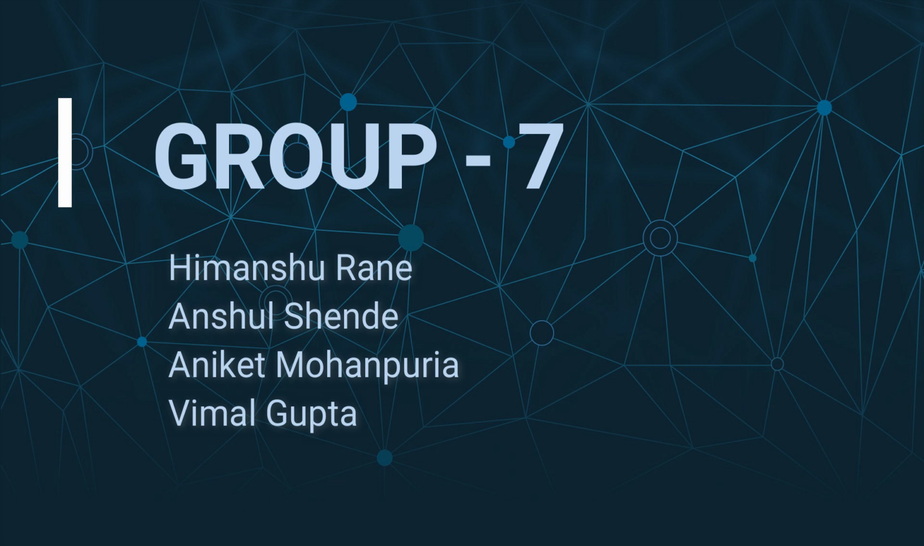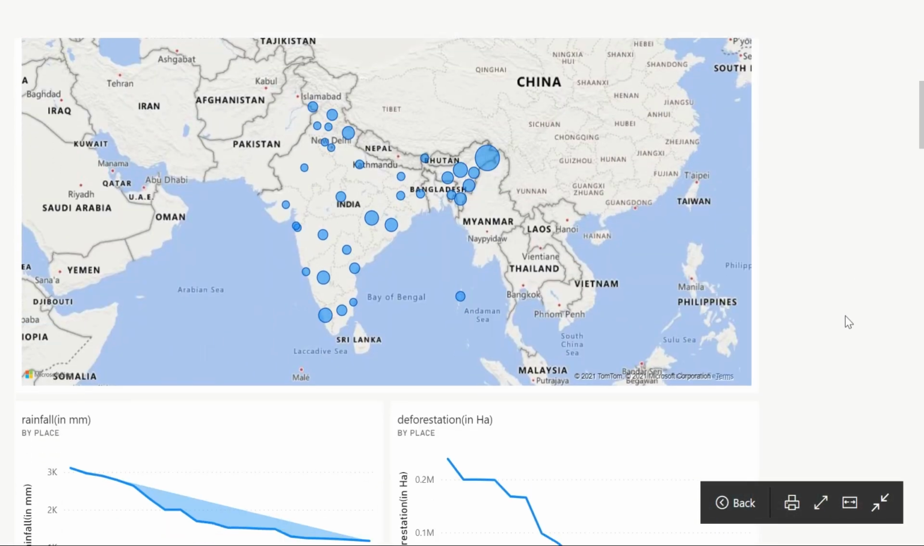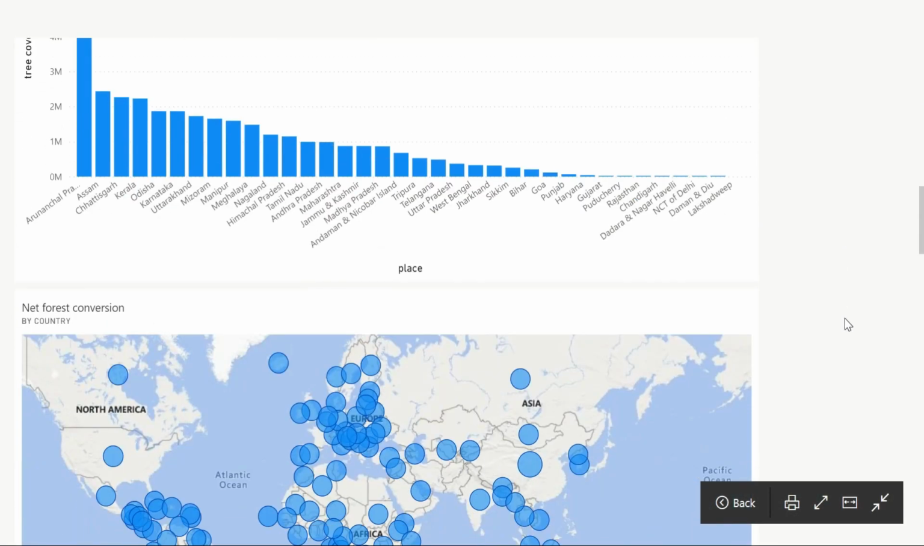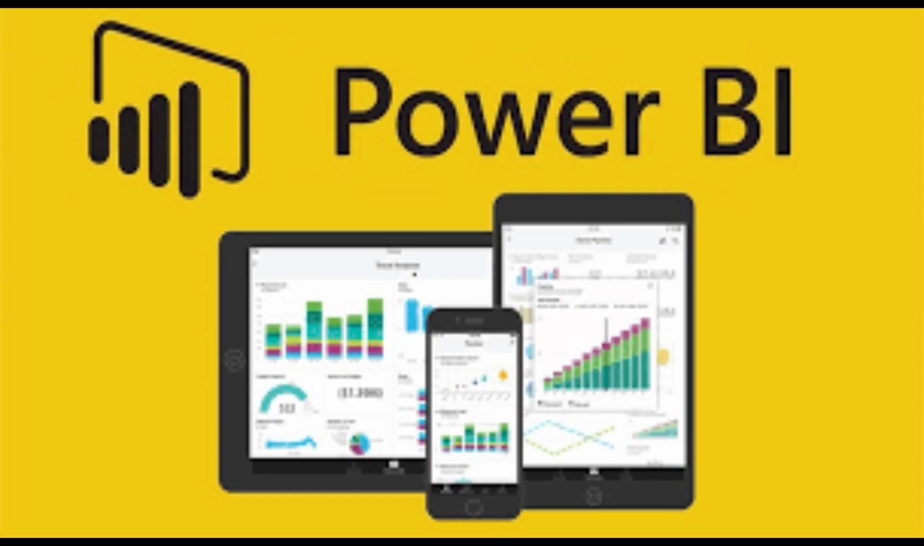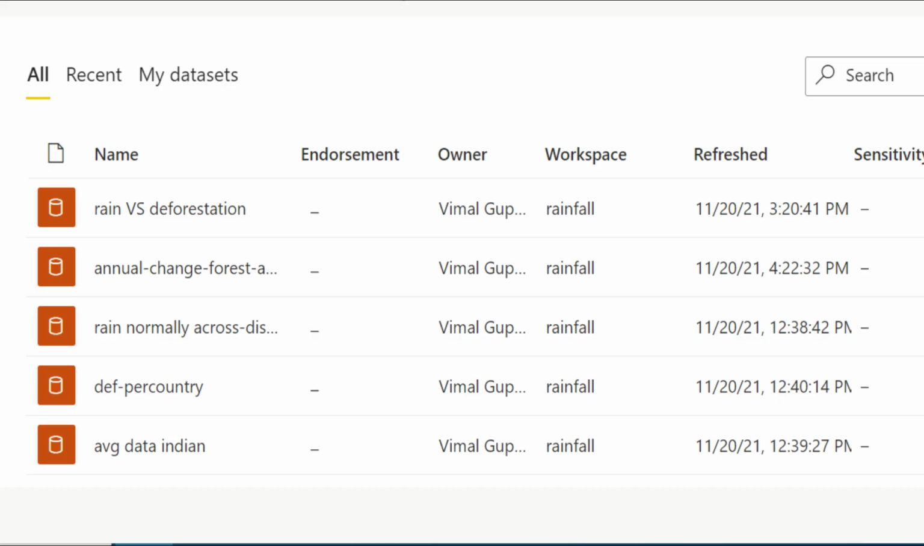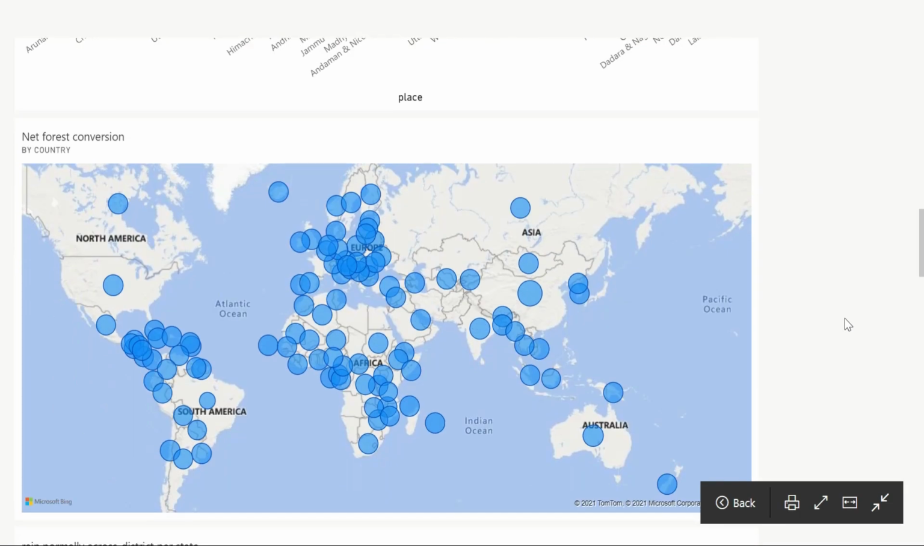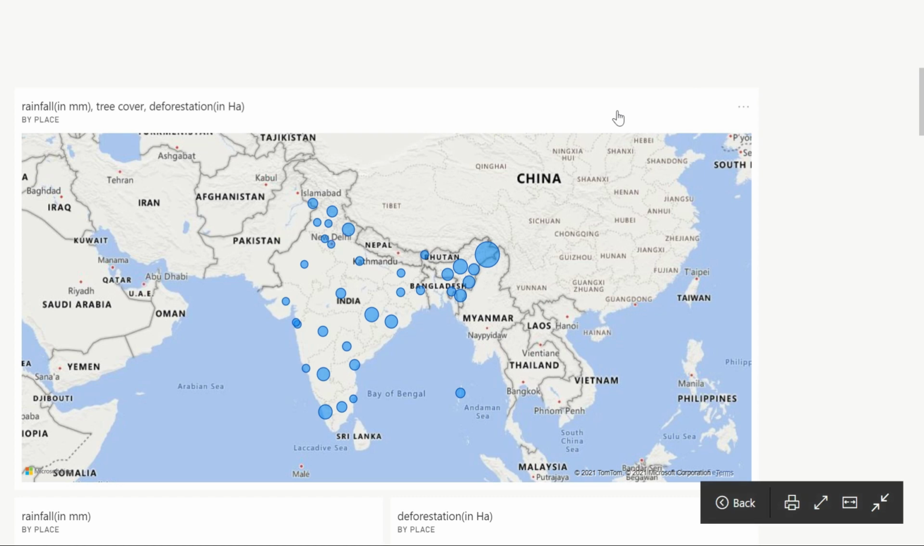We have been working on a project dashboard in Power BI, and it is the Rainfall Deforestation Dashboard. As for the technology used, it's Power BI software, and for the datasets, Aniket and I filtered the datasets as we had data available from the 1900s onwards. Now, beginning with the graphs, maps and visualizations we have made.